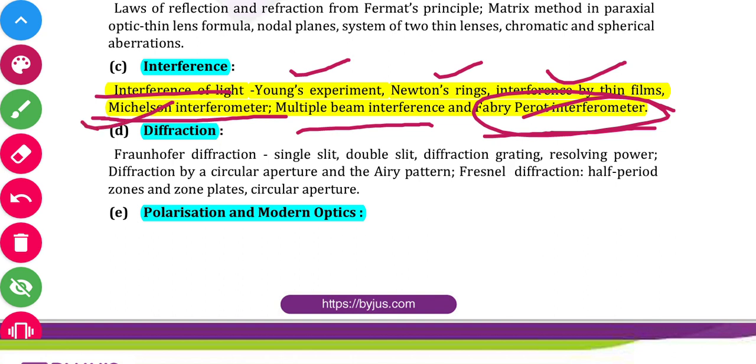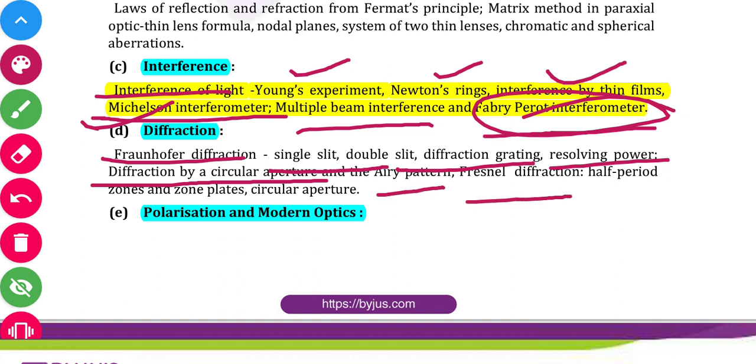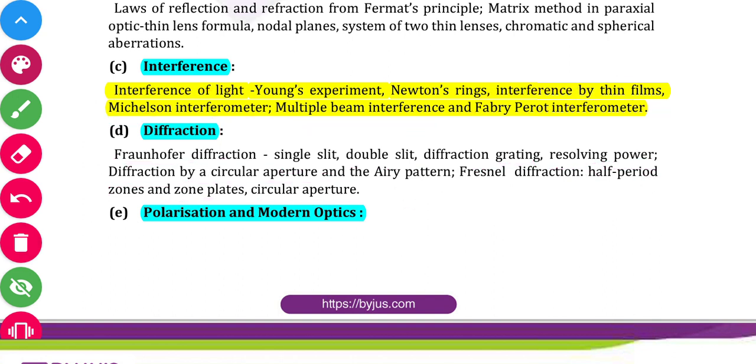So in diffraction we will discuss Fraunhofer diffraction, single slit and double slit diffraction, resolving power, diffraction by circular aperture, array pattern. Okay, Fresnel diffraction, half period zones. Okay, and zone plates and circular aperture.